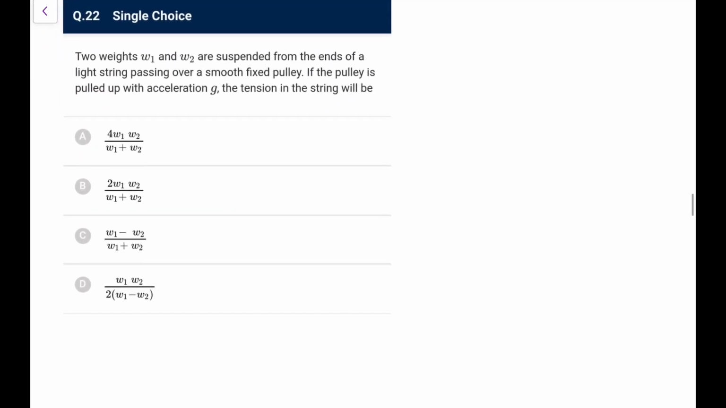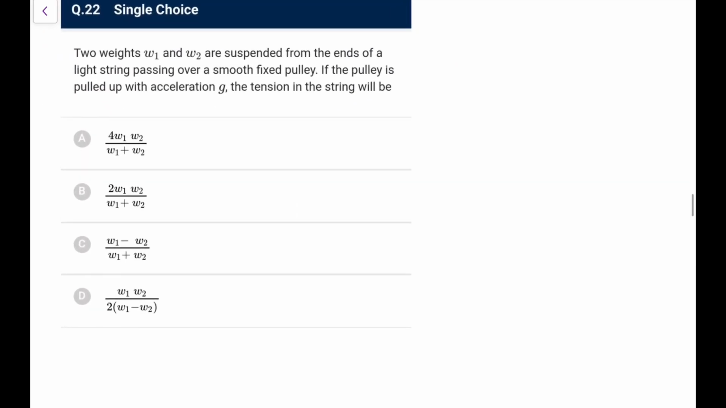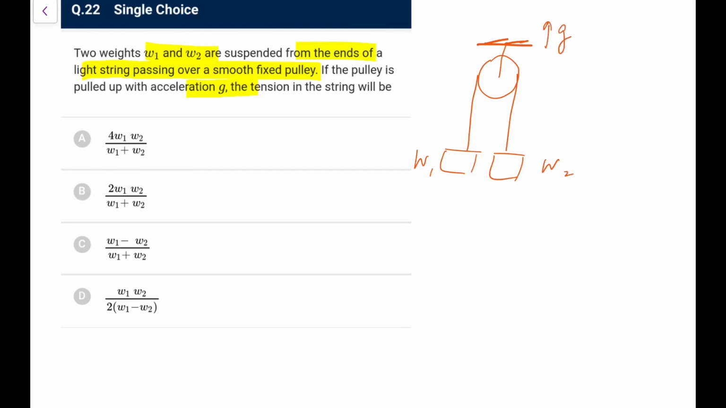Next, you have two weights suspended from the ends of a light string passing over a smooth fixed pulley, W1 and W2. If the pulley is pulled up with an acceleration g, the tension in the string will be... So, on the light string passing over a smooth fixed pulley, you have two weights W1 and W2 like this. Now the pulley is pulled up with an acceleration g. So the pulley is going upward with an acceleration g, the tension in the string will be.